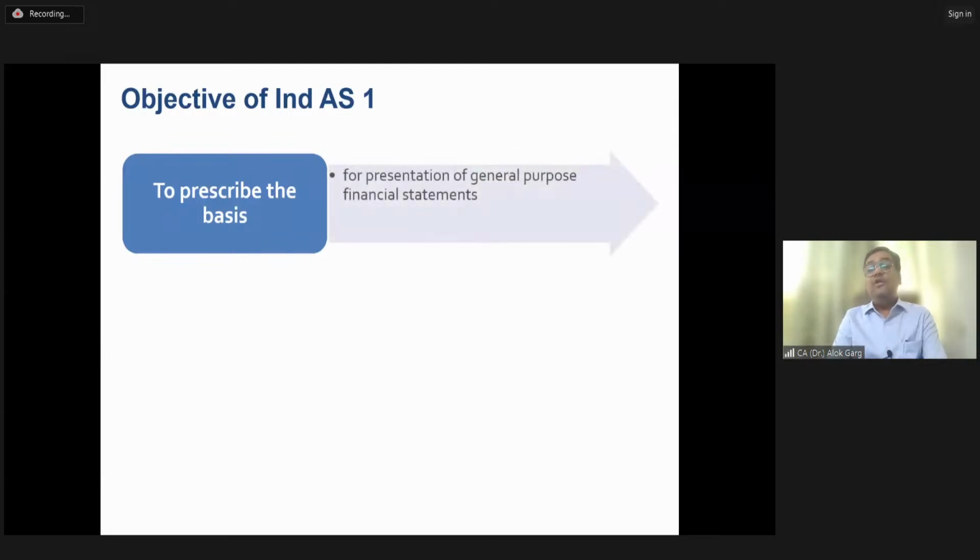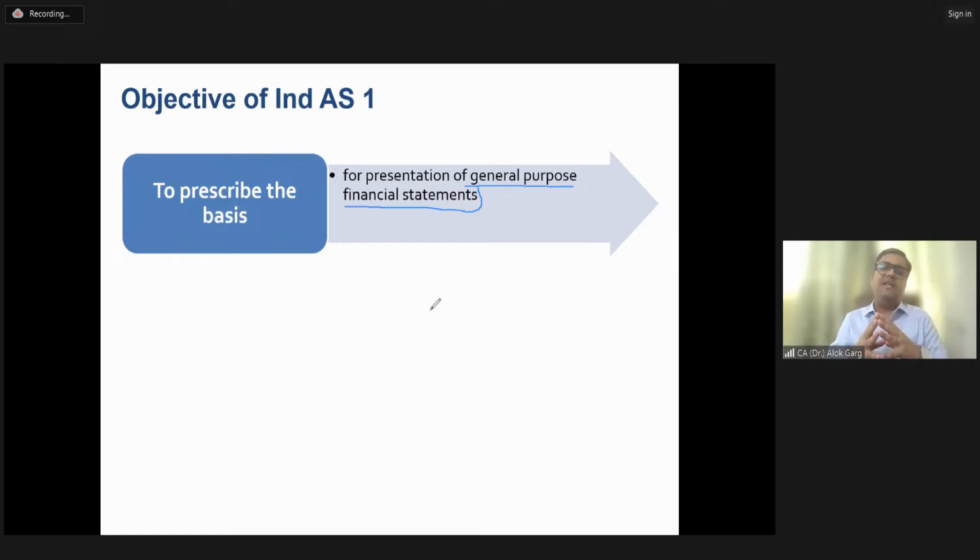Yes. So the first objective is to prescribe the basis for presentation of general purpose financial statements. What is meant by general purpose financial statements? Friends, general purpose financial statements are those financial statements which are available to the public as a whole, to the larger users, the larger public or users of the financial statement, right?